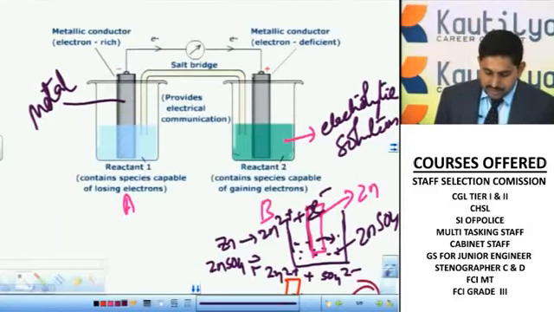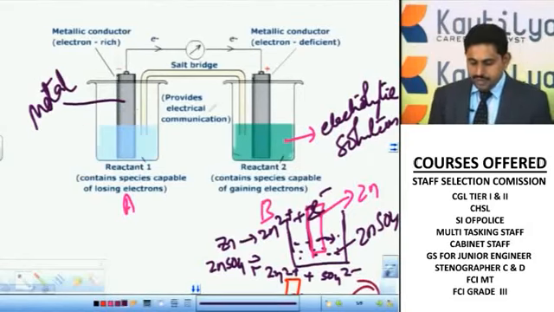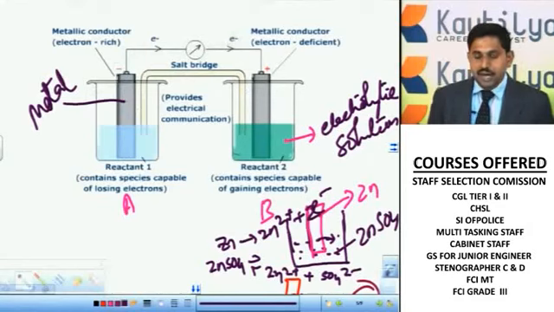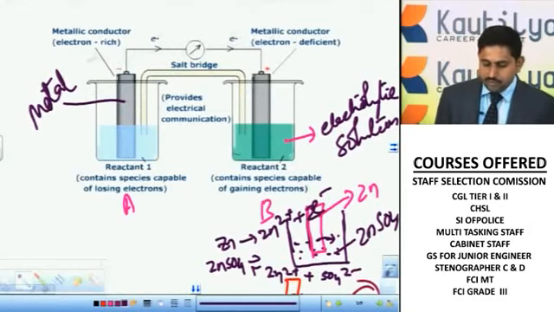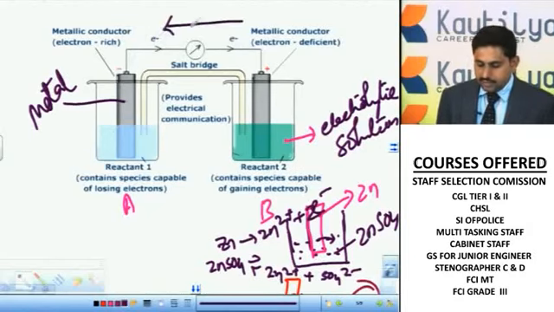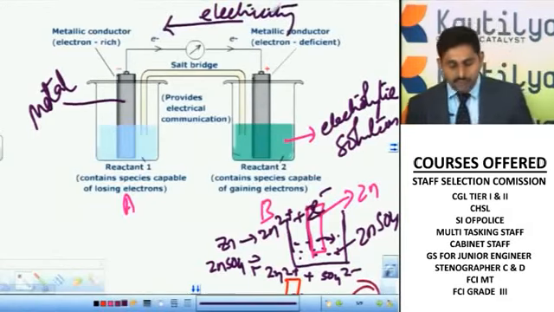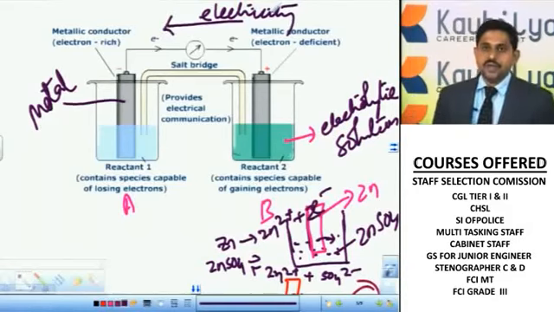These electrons which are donated here will transfer. I told you in the beginning that these two beakers are connected to the battery. Now it is going to transfer the electrons, and the current will flow in the opposite direction. The electrons move from the first reactant to the second reactant, and the electricity will flow in the opposite direction. How is it possible? We'll see.